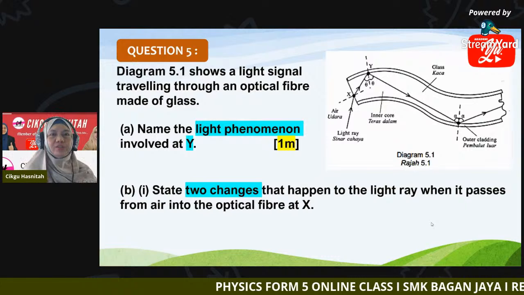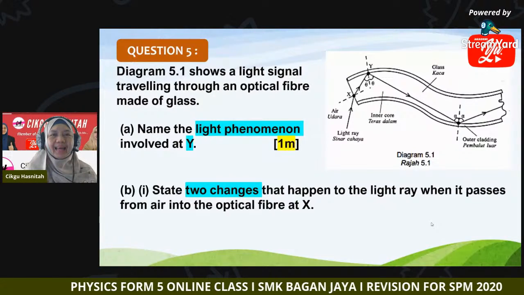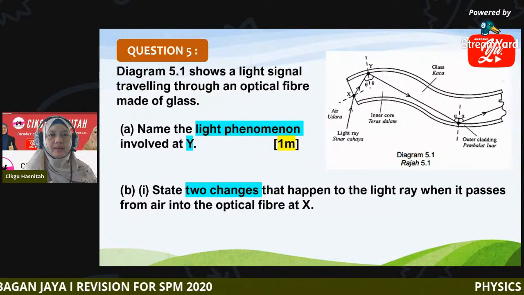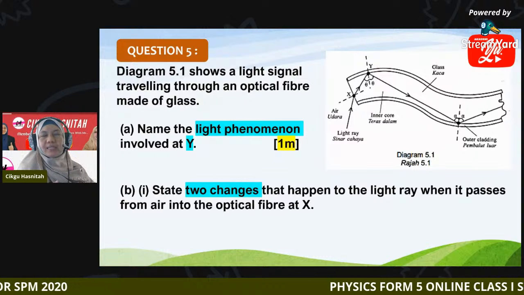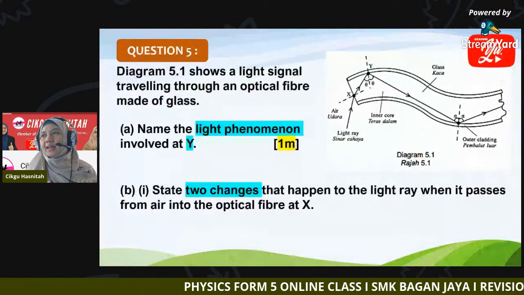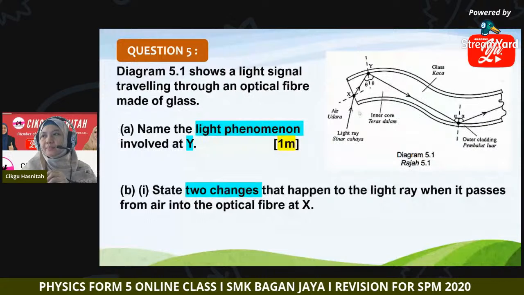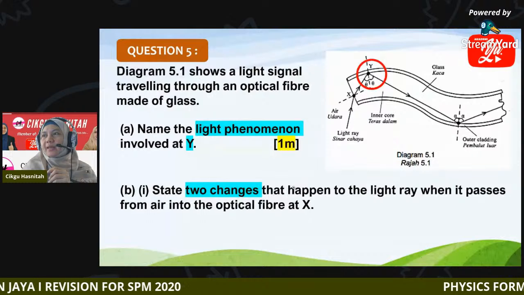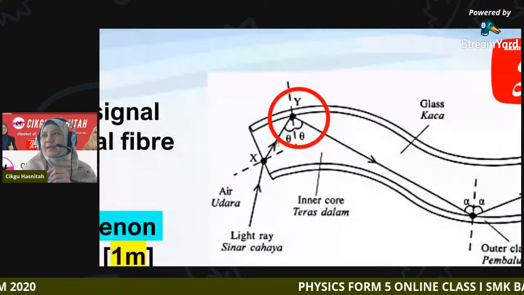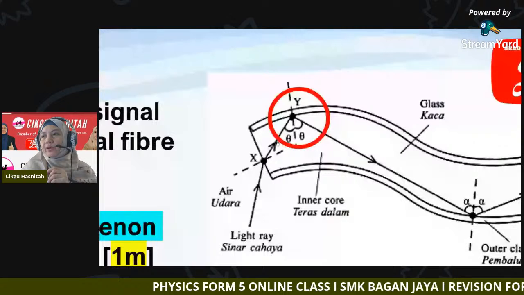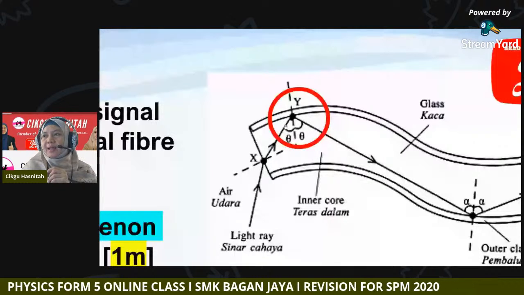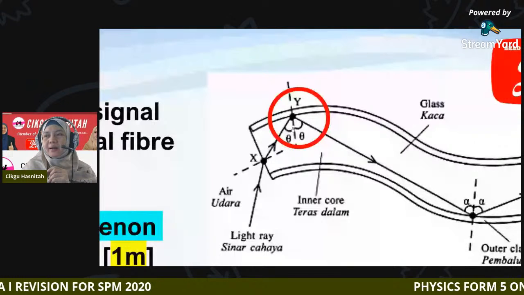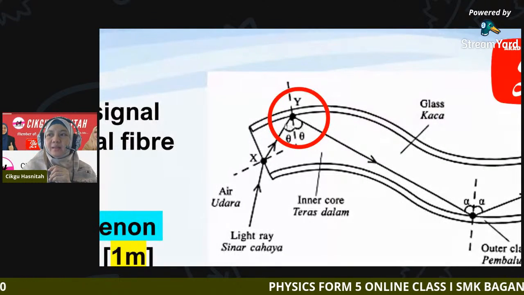Diagram 5.1 shows a light optical fiber made of glass. First, name the light phenomenon involved at Y. So what is the light phenomenon that occurs at Y? So where is Y? So this is Y. You can see this is the incident ray and this is the reflected ray. Here is angle theta, and on this side also angle theta. So the incident angle is equal to the reflected angle theta. This one also theta.